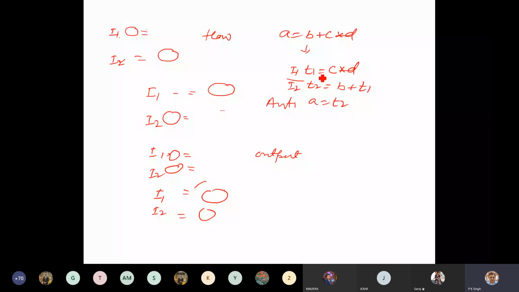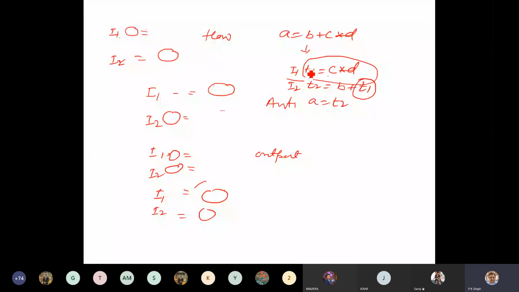In that case, you can't execute I1 and I2 in parallel, because due to this T1, I2 is bound to wait for the completion of the execution of I1. Okay, this is a dependency, and this dependency is flow dependency.